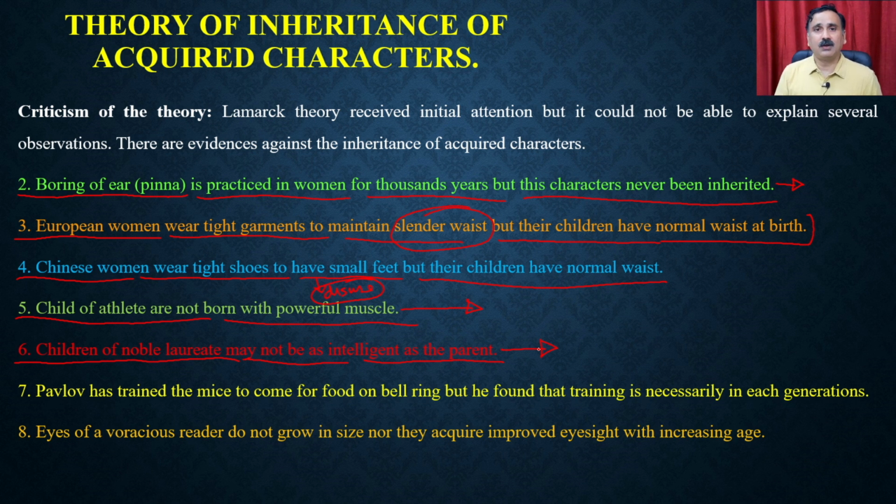Brain is a somatic cell. So if you are acquiring and making changes in the somatic cell, those changes are not going to go into the subsequent generations.